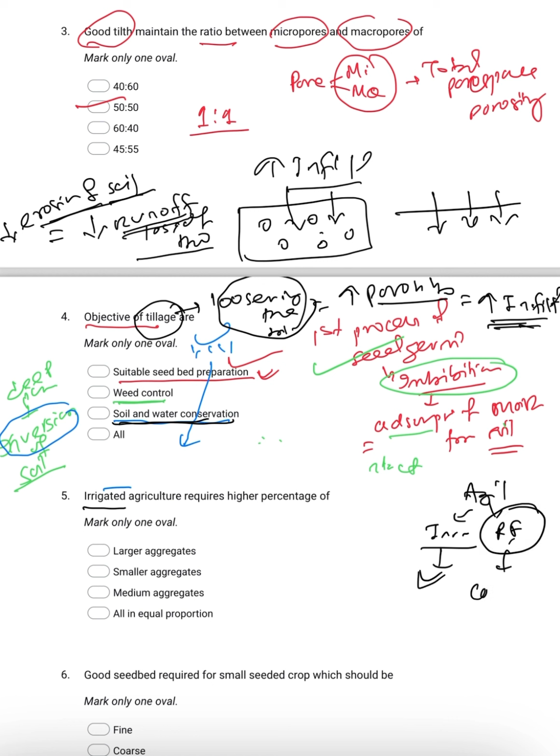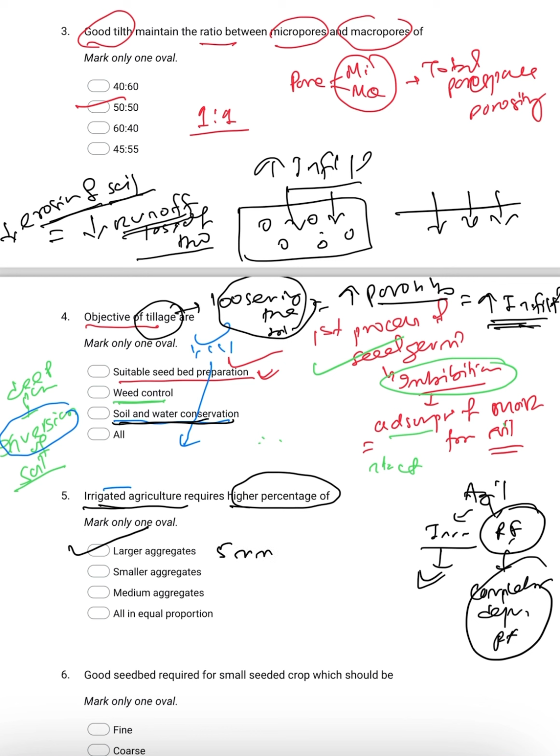Rain-fed means we depend completely upon rainfall. So for irrigated agriculture, we need a higher percentage of larger aggregates, about 5 millimeter diameter. If we are asked the size of aggregates, it should be 5 millimeter.